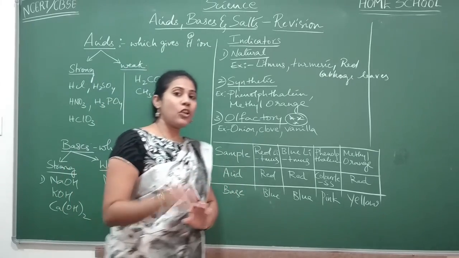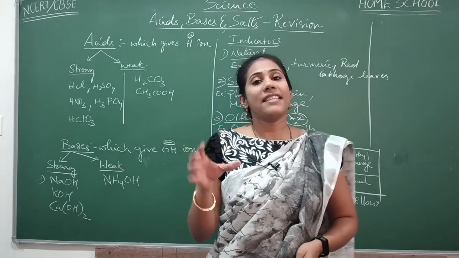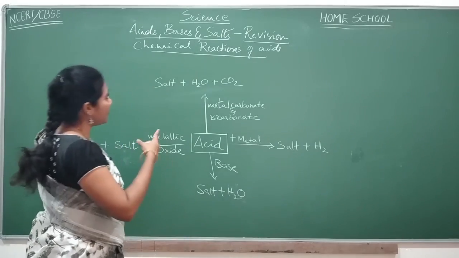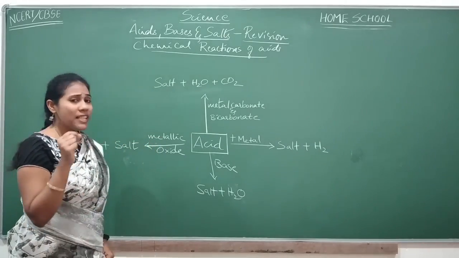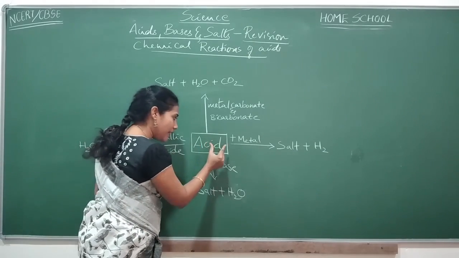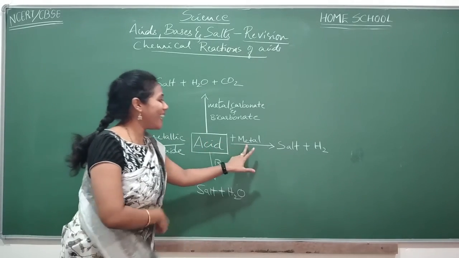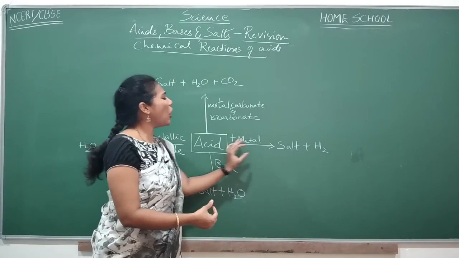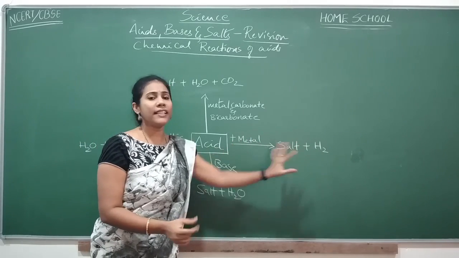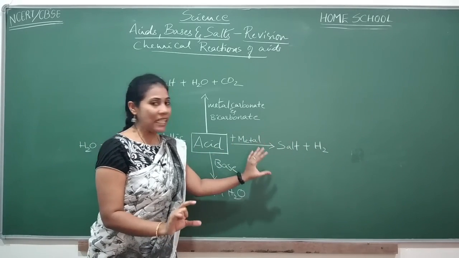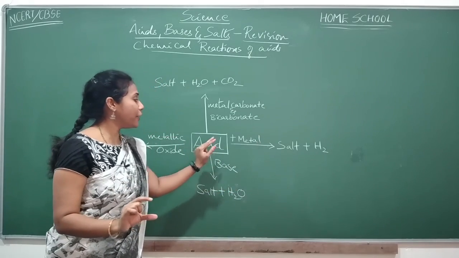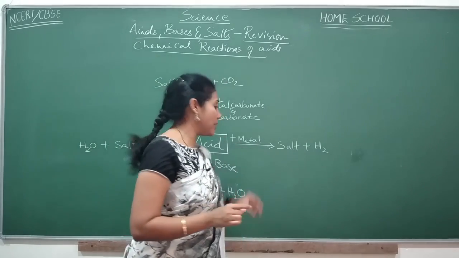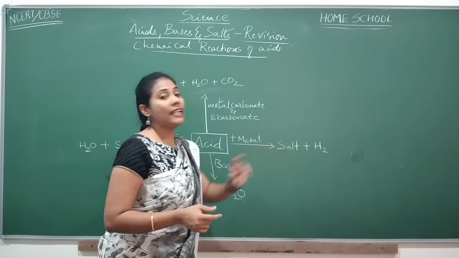Okay. And the next concept was chemical reactions of acids and bases. So one by one, let us discuss the chemical reactions. Coming to the chemical reactions of acids, the first and the most important reaction is the very basic one, that is acid when reacts with a metal, you will get salt and hydrogen gas. But with all types of metal, acid will not give hydrogen gas. Only the metals which are more reactive than hydrogen can give the product salt and hydrogen.